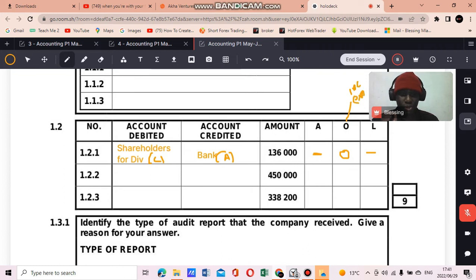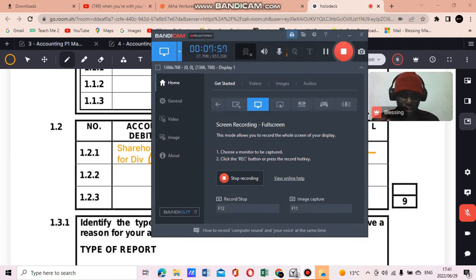And in this case, we don't have any income or expenses because what's affected is a liability account. We owed the shareholders. Now we settled that liability, paid off those shareholders. And the bank is an asset. Cash is leaving the business, and it's decreasing. That's why I only have an effect on this side and this side. And then the equation balances, with a negative 136,000 on the debit side and negative 136,000 on the credit side. Hope that's useful.